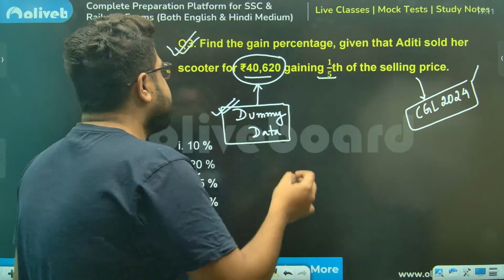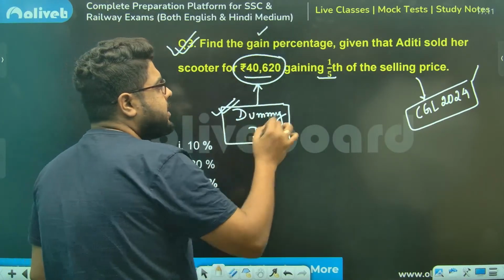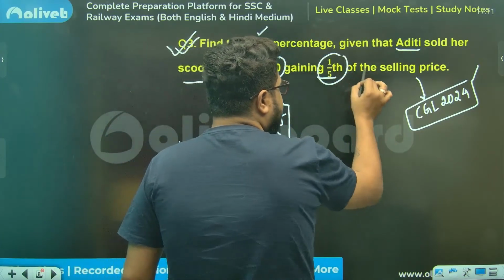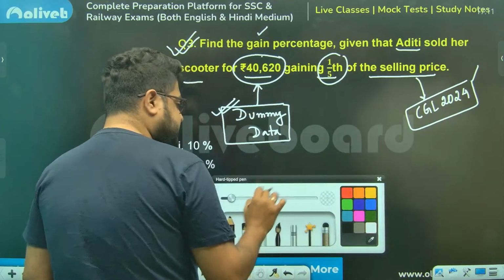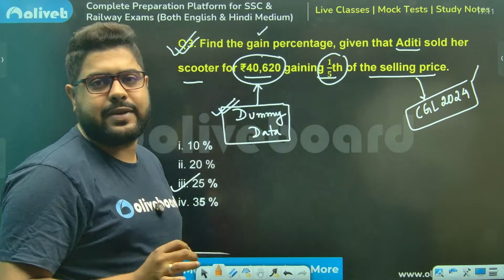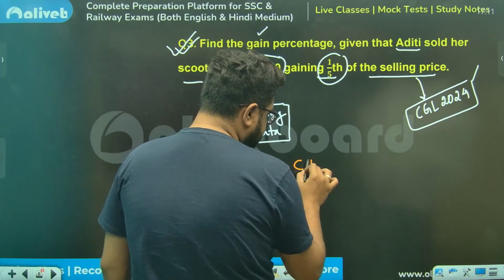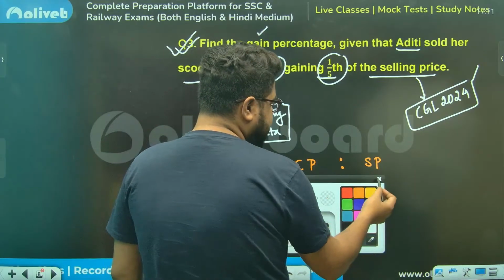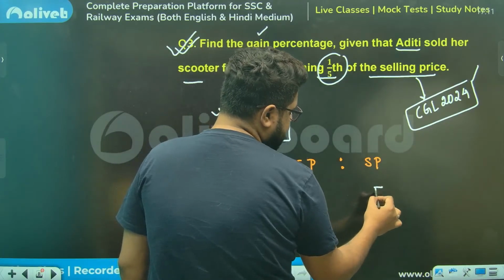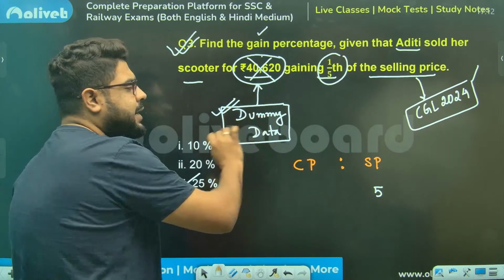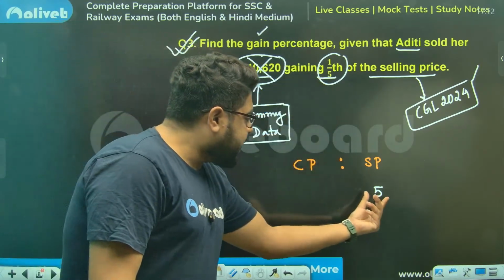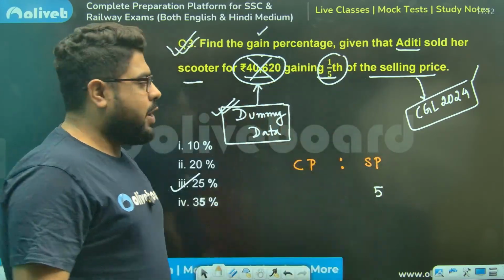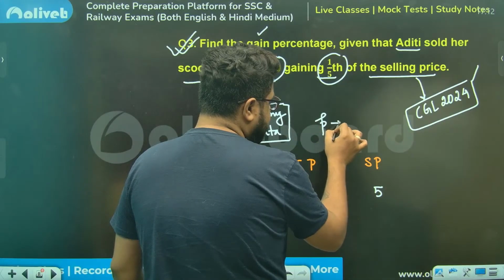Read the question properly. Find the profit or the gain percentage. Given that Aditi sold her scooter for this much, gaining 1/5 on the selling price. Sir, what is this? It is basically a CP ratio SP question. So what I'm saying, SP is 5 rupees I'm taking. I don't need this data. This is dummy data. I'll not use it. Because 1/5, I'm taking 5 rupees. So that means profit is how much? 1/5 of 5. So profit is 1 rupee.